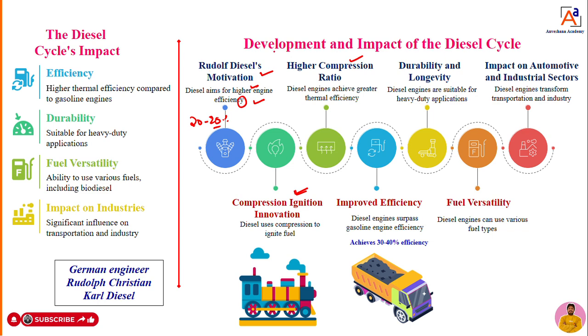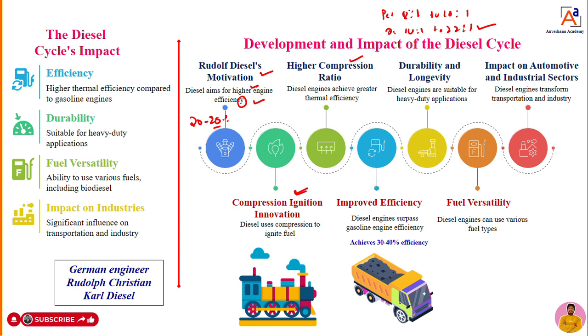Dear students, I will tell you the difference between the Otto cycle and the diesel cycle, or petrol engine and diesel engine, later. But a petrol engine has an 8 to 1 to 10 to 1 compression ratio, whereas diesel engines have 14 to 1 to 22 to 1. That means the compression ratio in the diesel engine is higher.